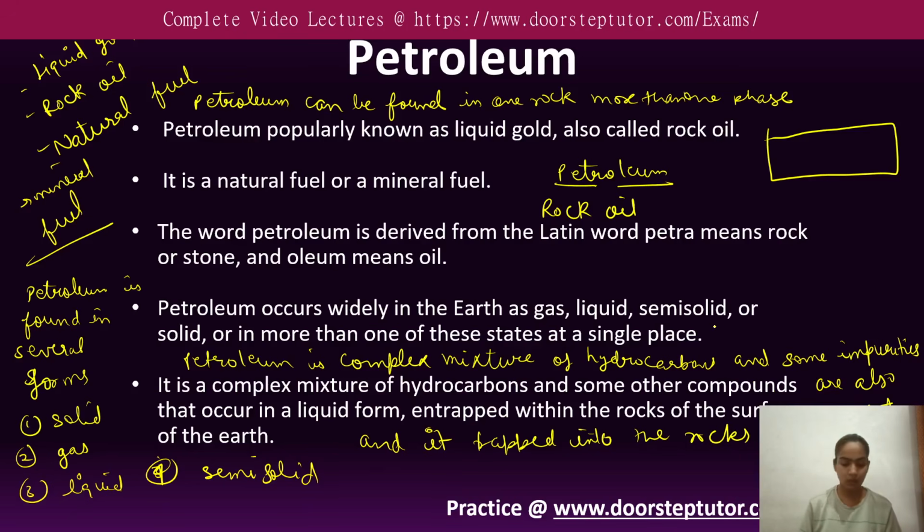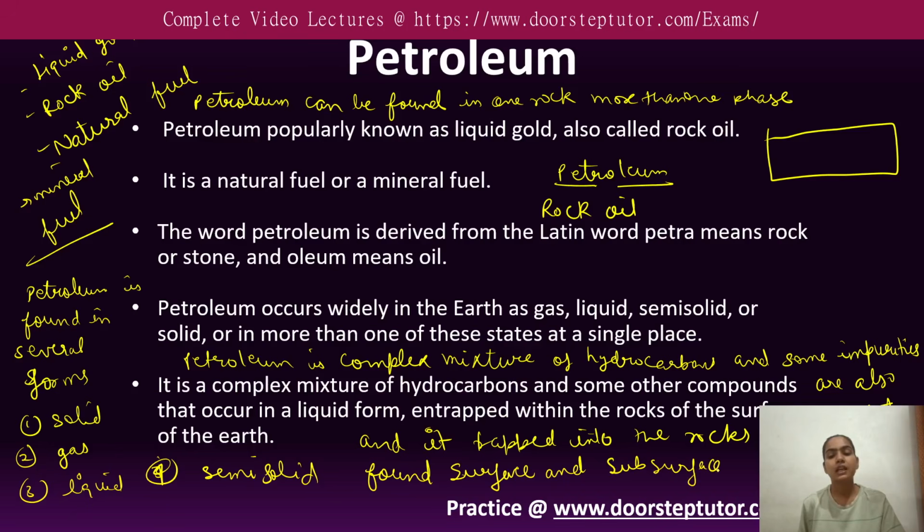If the concentration or amount of petroleum is very high, sometimes it seeps or comes to the surface through a fracture, a fault, or any fissure or weak zone. So it can be found at the surface, and sometimes it is also found in the subsurface. It is trapped in the rocks and found in surface and subsurface areas. So this is petroleum.